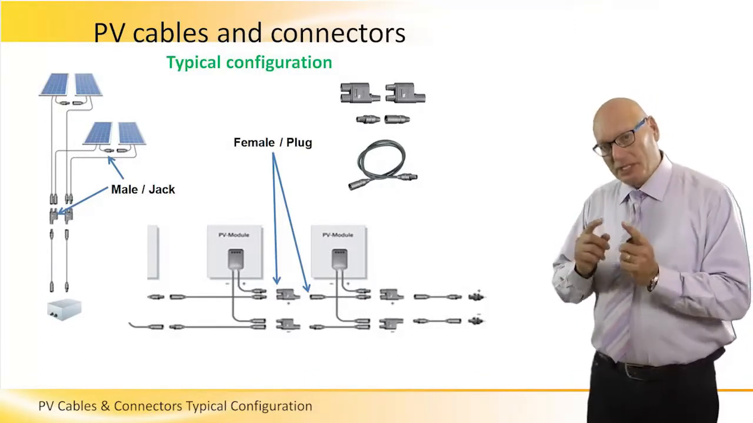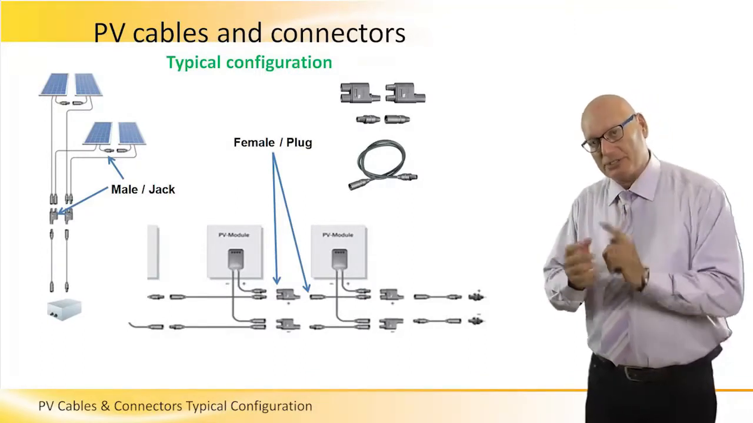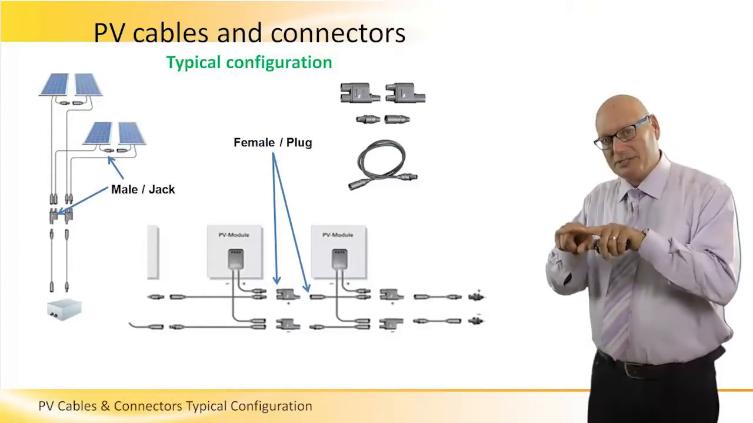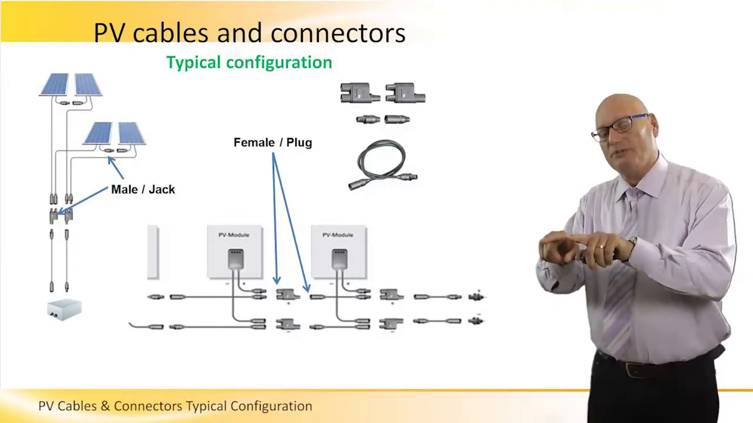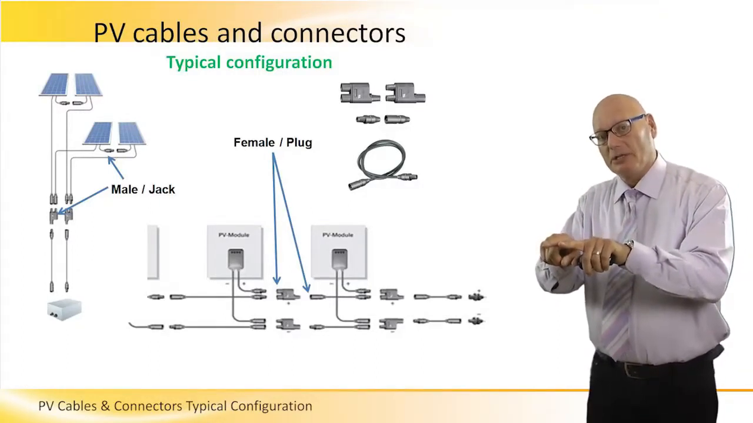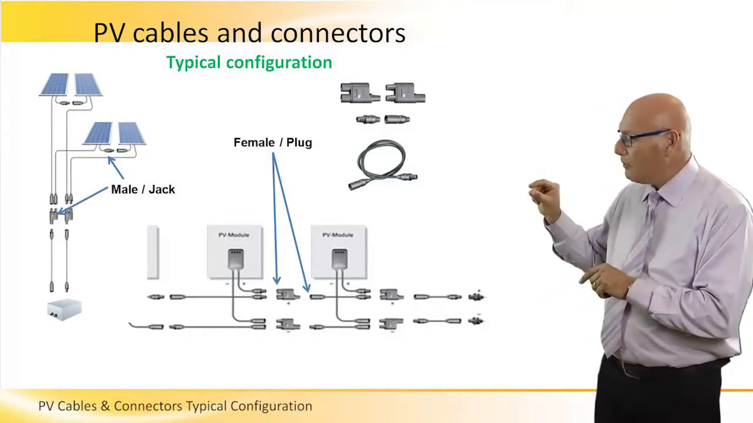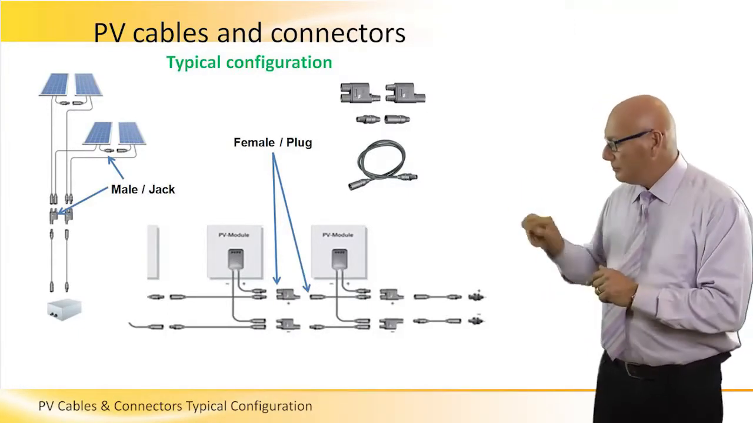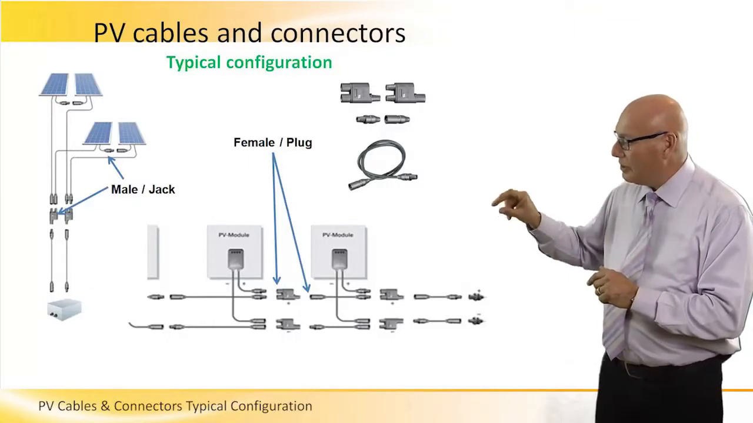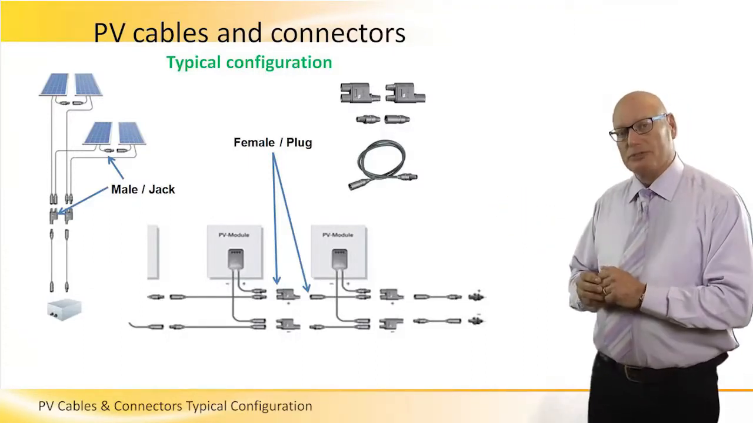This is in order to distinguish between plus and minus. They are not the same polarity, so this is why one of them is male, the other one is female. So they go to this combiner connector. The two small connectors in the center between the two modules.